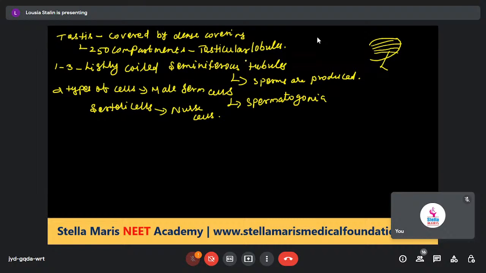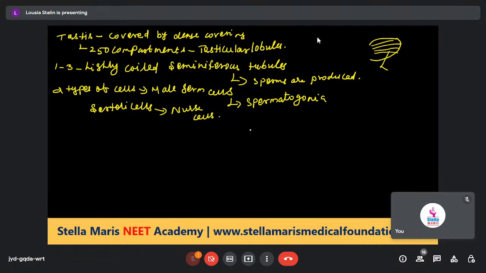The role of the seminiferous tubules is to produce sperms. They are lined by two types of cells: male germ cells, otherwise called spermatogonia, the mother cells, and the Sertoli cells.